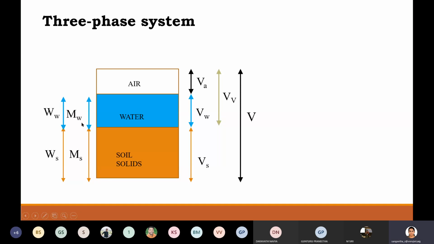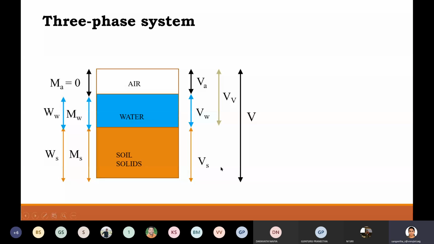And MW indicates mass of water, and WW indicates weight of only water. So the water you saw in the gaps in blue color, if we take only that water's mass, it is MW, or else weight, WW. Okay, and generally there is no weight for air. So mass of air or weight of air is almost negligible and it is equal to 0.